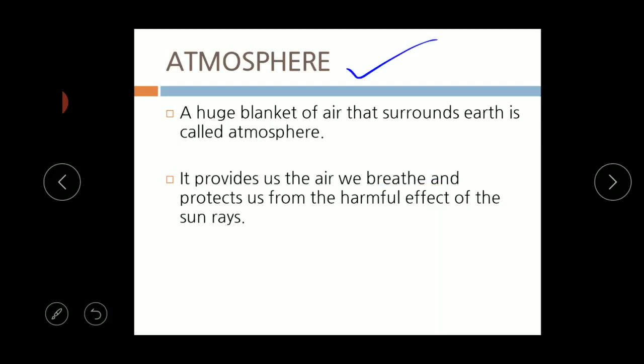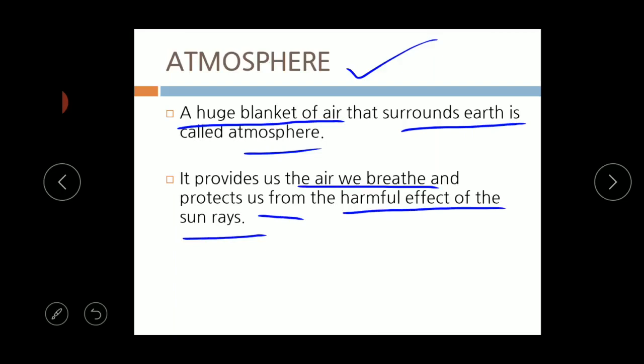So, what is atmosphere? It is a huge blanket of air that surrounds the earth. It's called atmosphere. It acts as a huge blanket. It provides us the air we breathe and it protects us from the harmful effect of the sun rays. What does atmosphere do? It provides air that we breathe and it protects us from the harmful sun rays.